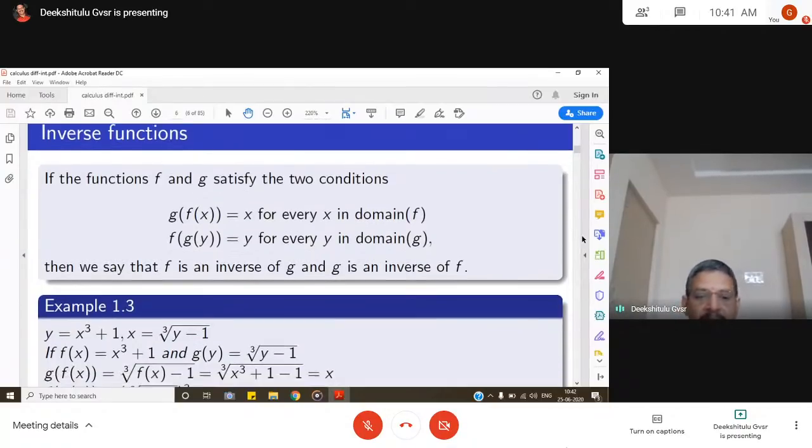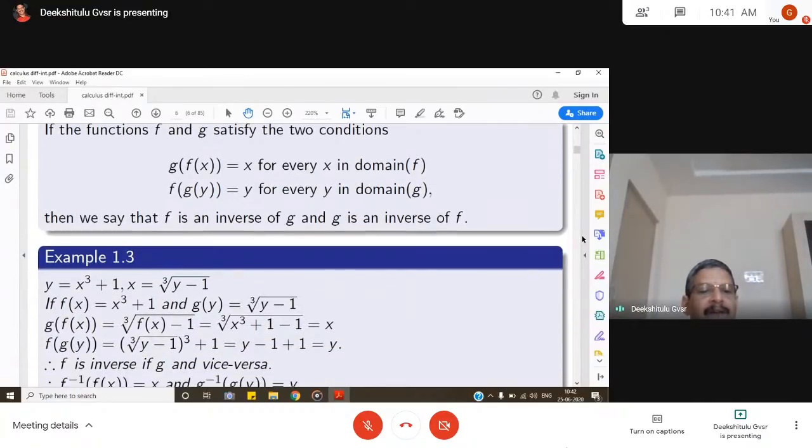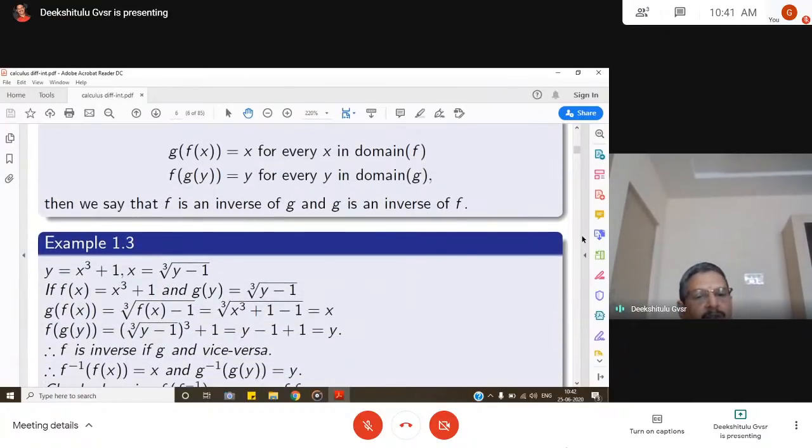Let us see an example in a better way. If I define a function y is equal to x cube plus 1 and x is equal to cube root of y minus 1, call x cube plus 1 as f of x and cube root of y minus 1 as g of y. Now let us verify the conditions mentioned in the definition.